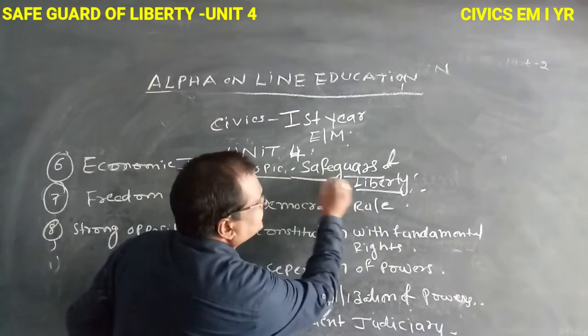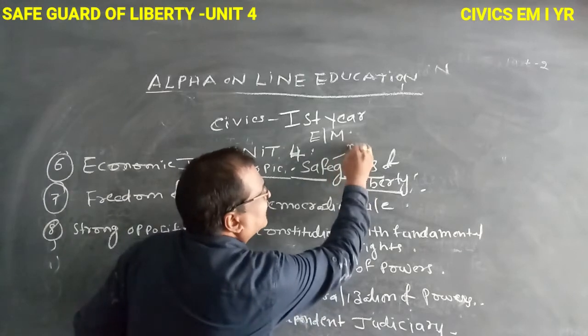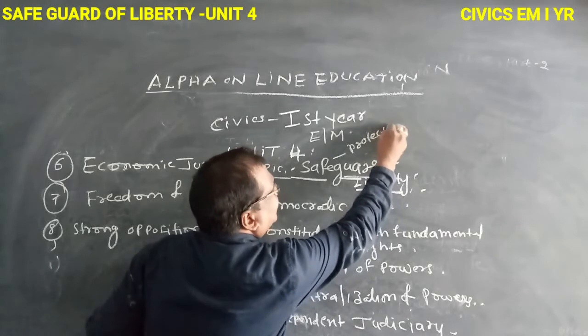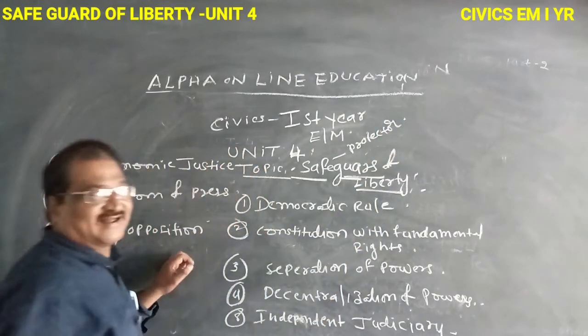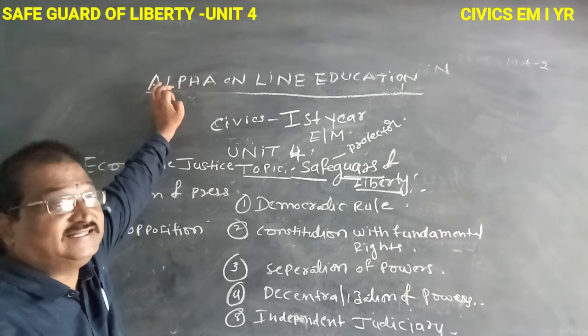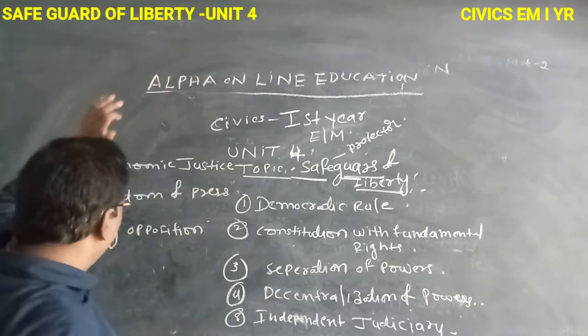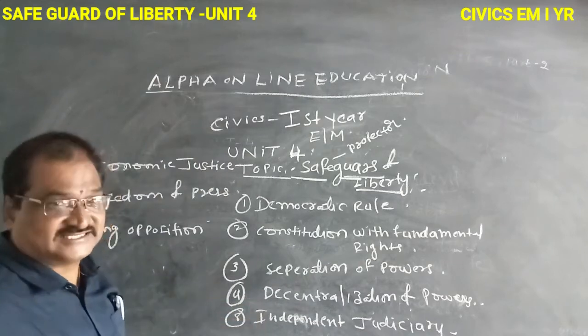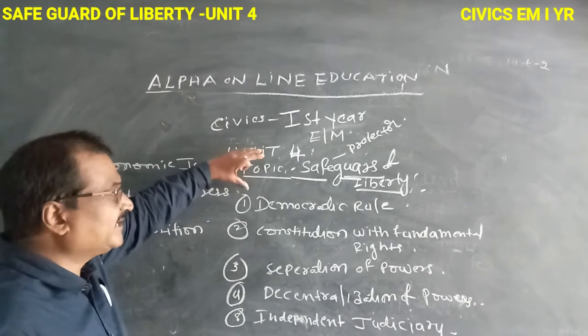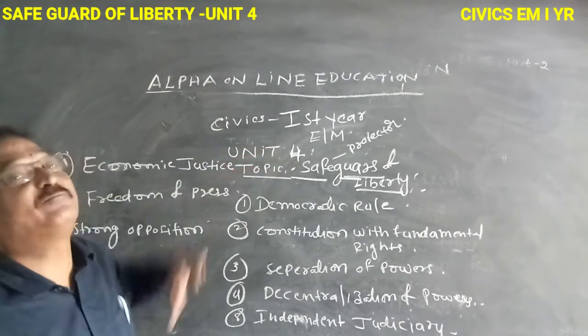Here, safeguard means protector. Safeguards means protectors of liberty; liberty is protected by these. I wrote 8 safeguards, 8 protectors.